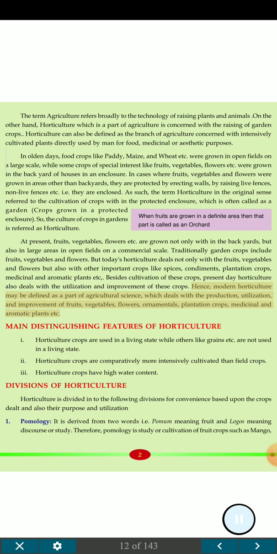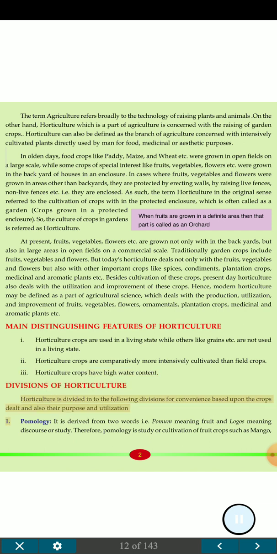Hence, modern horticulture may be defined as a part of agricultural science, which deals with the production, utilization, and improvement of fruits, vegetables, flowers, ornamentals, plantation crops, medicinal and aromatic plants etc. Main distinguishing features of horticulture: I. Horticulture crops are used in a living state while others like grains etc. are not used in a living state. II. Horticulture crops are comparatively more intensively cultivated than field crops. III. Horticulture crops have high water content.